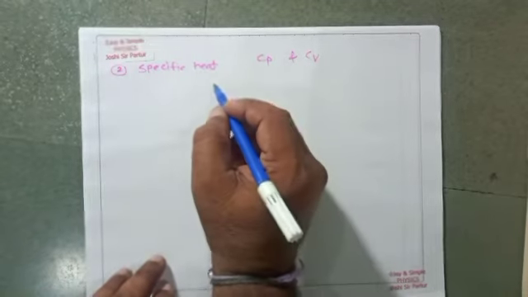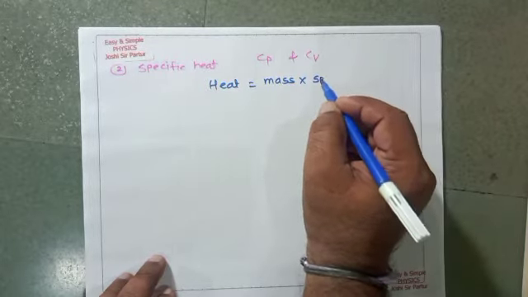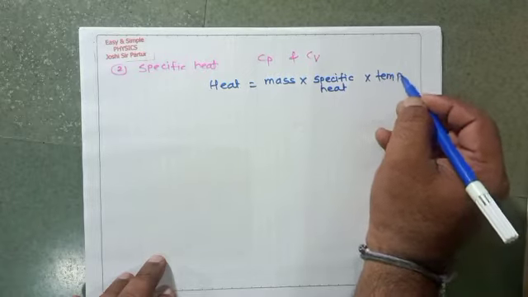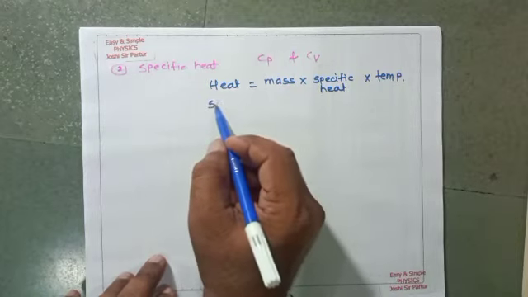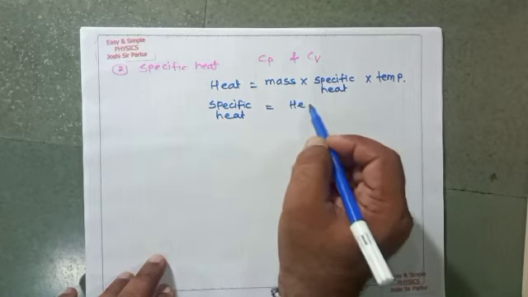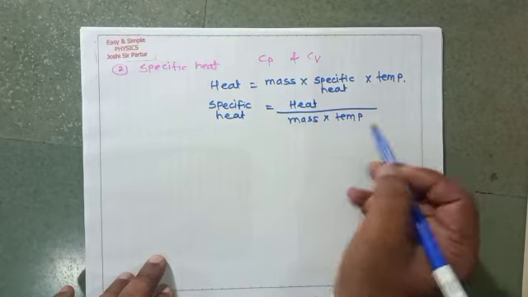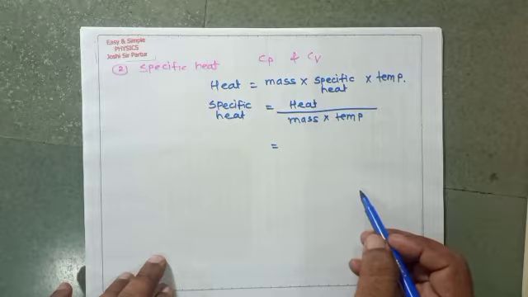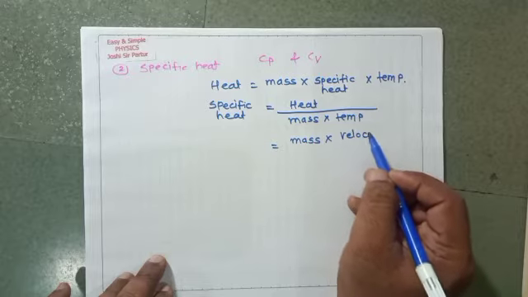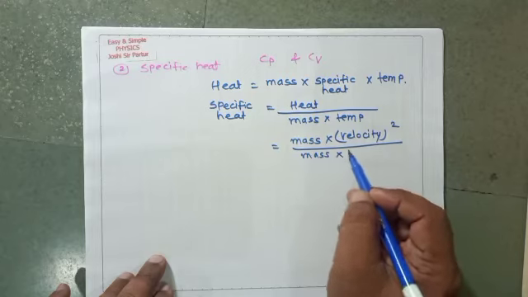See here, the formula for heat is mass multiplied by specific heat multiplied by temperature. Using this formula, specific heat is equal to heat divided by mass multiplied by temperature. Heat is a form of energy, so mass multiplied by velocity square, divided by mass multiplied by temperature.